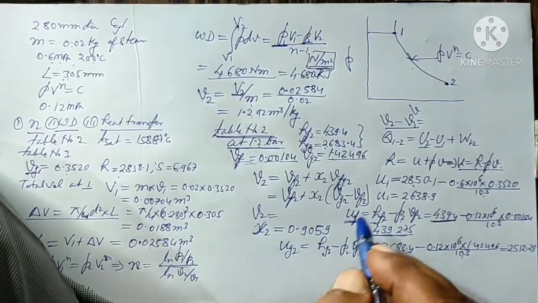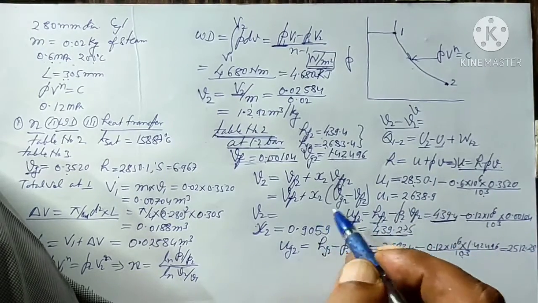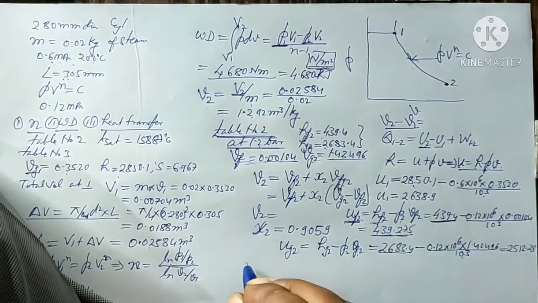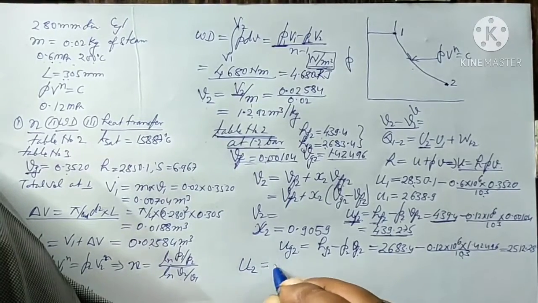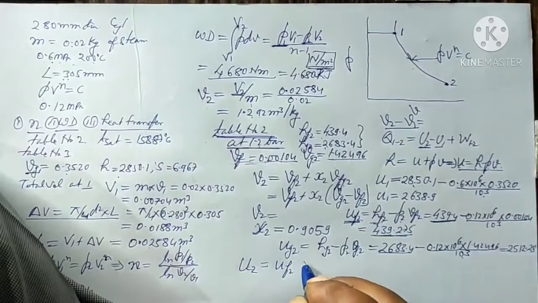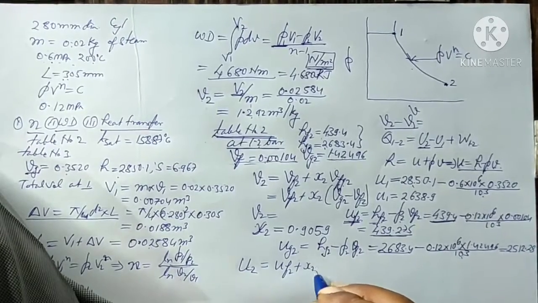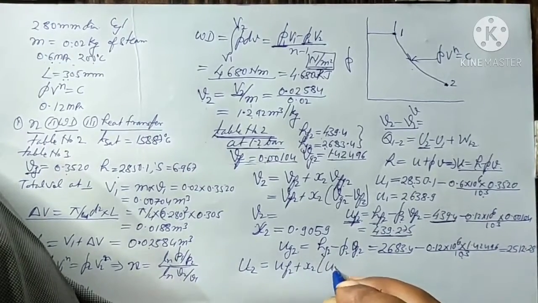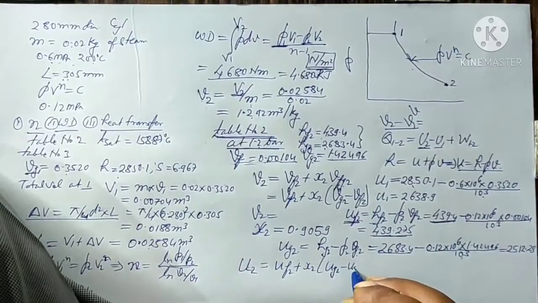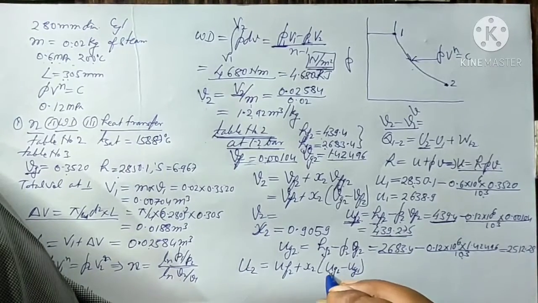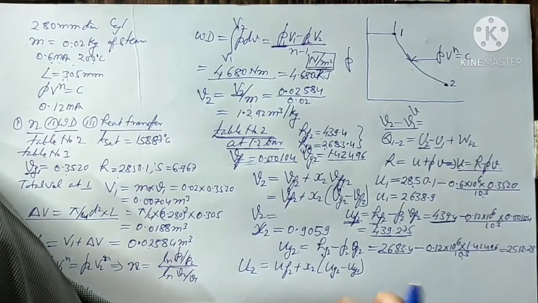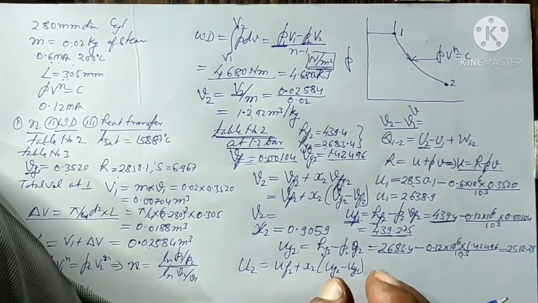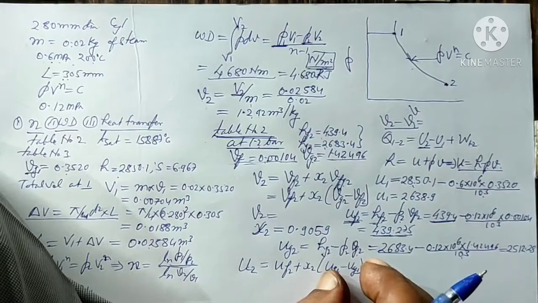So we got the value of UF2 and UG2, and we can calculate the value of U2. U2 is basically a mixture, so U2 will be equal to UF2 plus X2 into UG2 minus UF2, that is UFG2, the change in internal energy during the evaporation of 1 kg.